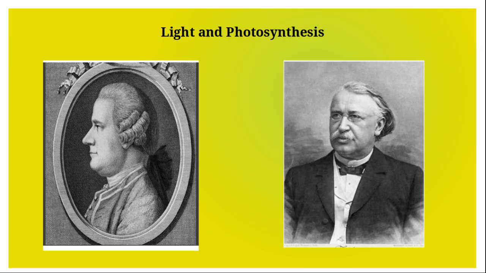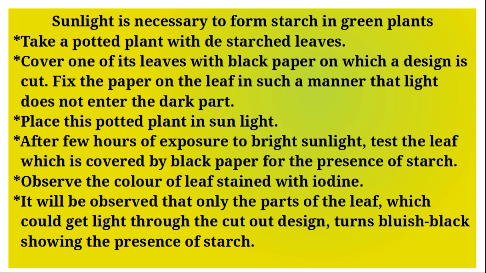Sunlight is necessary to form starch in green plants. Take a potted plant with destarched leaves. Cover one of its leaves with black paper on which a design is cut. Fix the paper on the leaf in such a manner that light does not enter the dark part. Place this potted plant in sunlight.